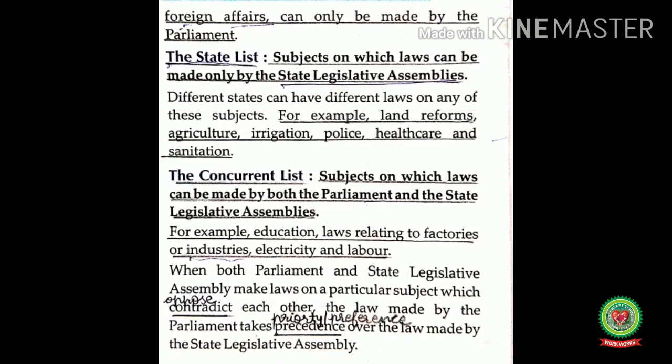When both Parliament and State Legislative Assembly make laws on a particular subject which contradict each other, the law made by the Parliament takes precedence over the law made by the State Legislative Assembly. Means, if any law is made on a particular subject by the Parliament as well as by the State Legislative Assembly, and in case if any contradiction is there among them, at that time the law made by the Parliament is given the priority.